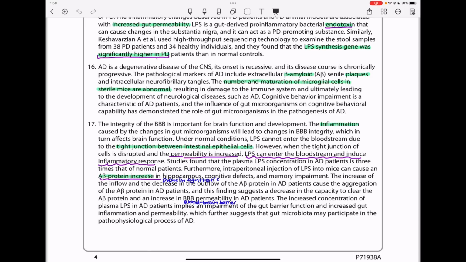The increased concentration of plasma LPS in AD patients implies an impairment of the gut barrier function and increased gut inflammation and permeability, which further suggests that gut microbiota may participate in the pathophysiological process of AD.